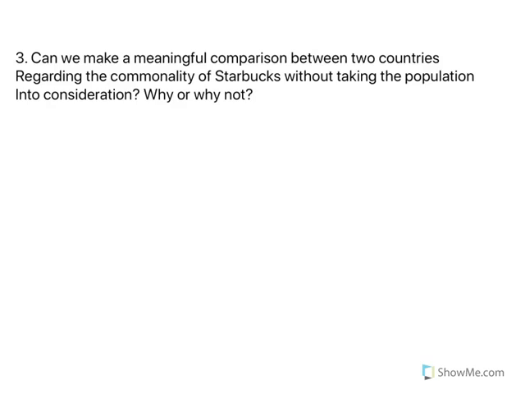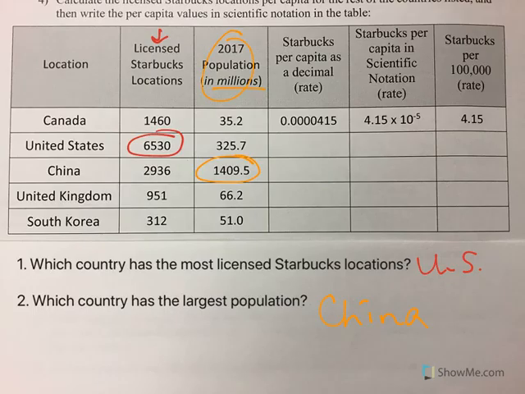Can we make a meaningful comparison between two countries regarding the commonality of Starbucks without taking the population into consideration? Why or why not? Now, the short answer is no. The long answer is, you can word this a ton of different ways, but think about it. We would assume that the more people you have, the more Starbucks you would have. That makes sense logically. But you can see China has less than half of the number of Starbucks locations of the U.S., even though they have way more people.